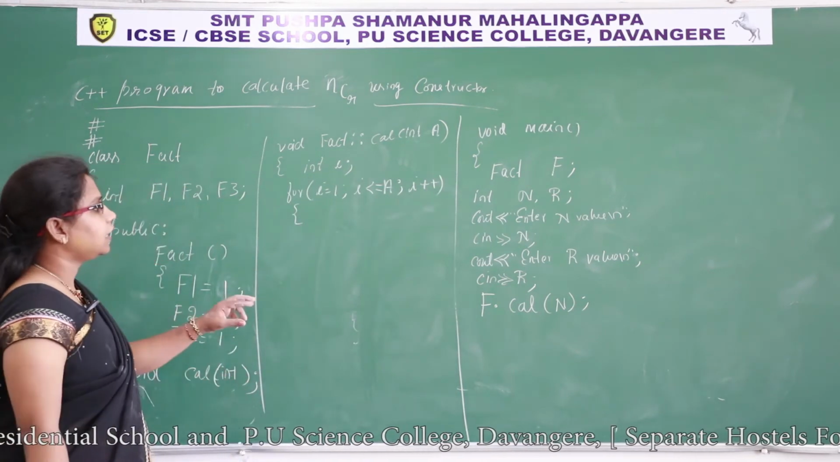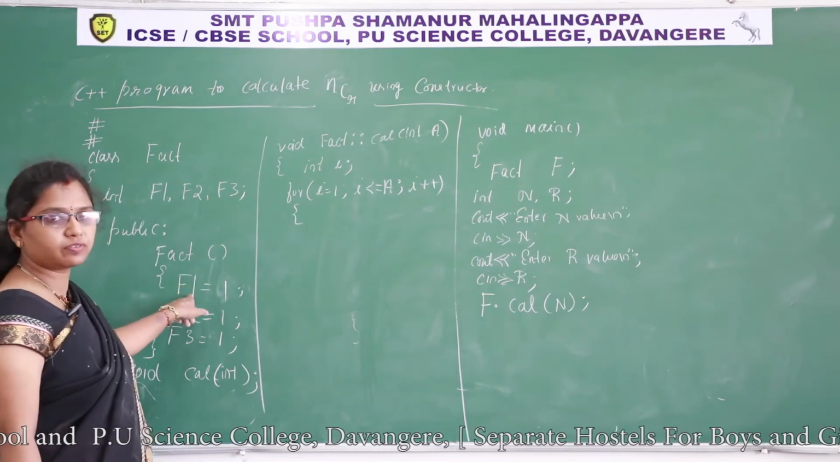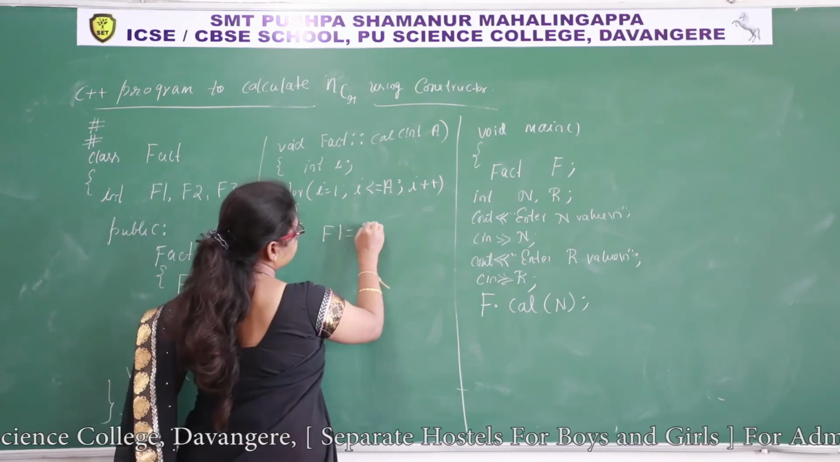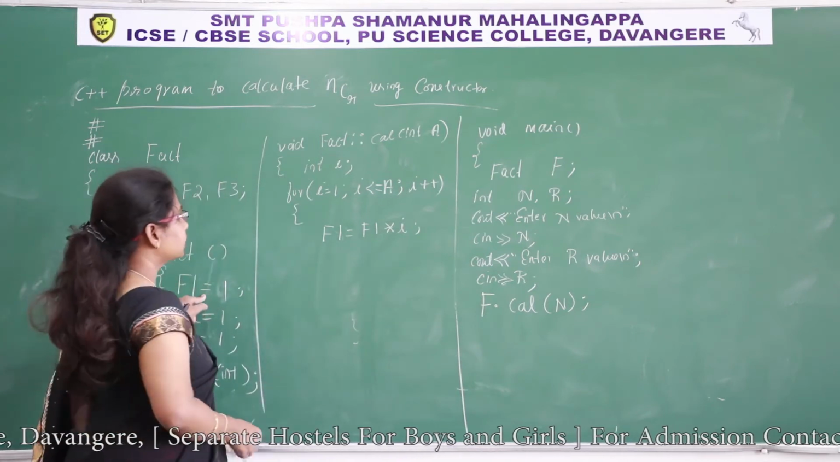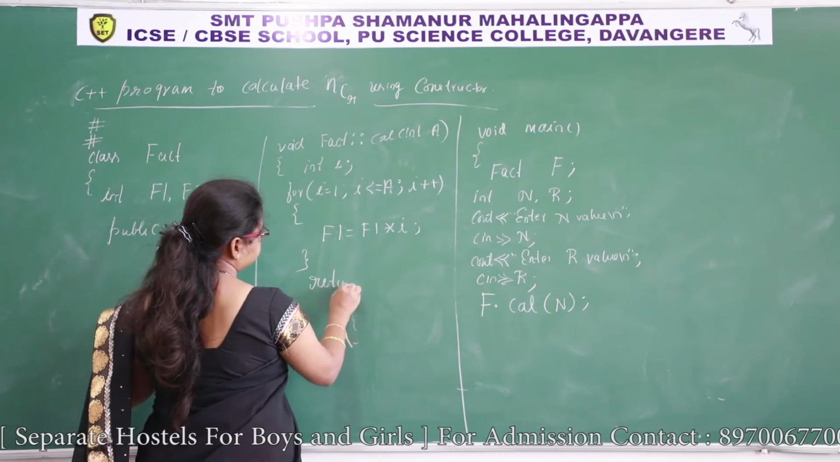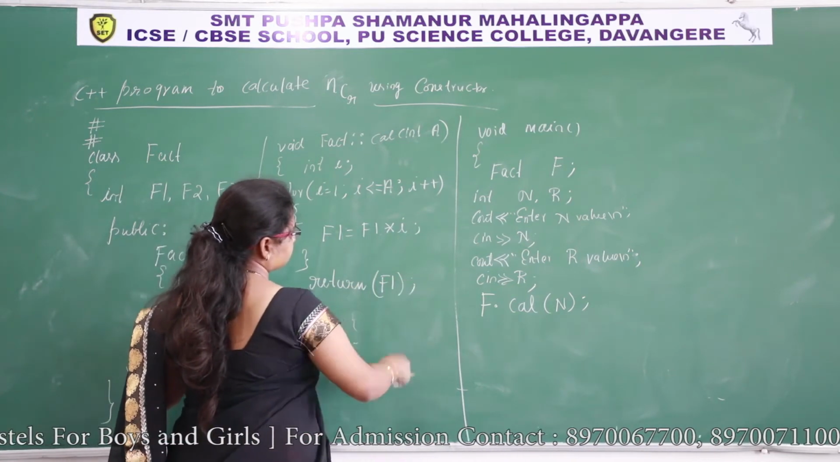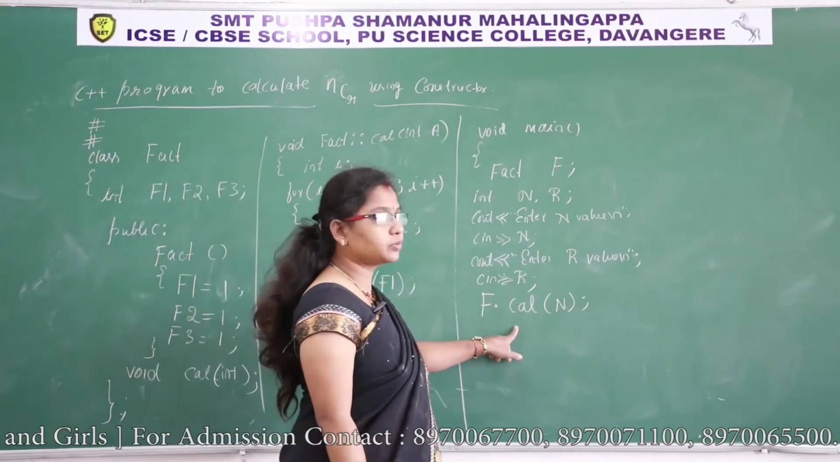So I'll store the factorial of n in which variable? F1 variable. So I'll take F1. I have already initialized. F1 is equal to F1 into i. Okay. Close. Return F1. So I'll return value to this function.